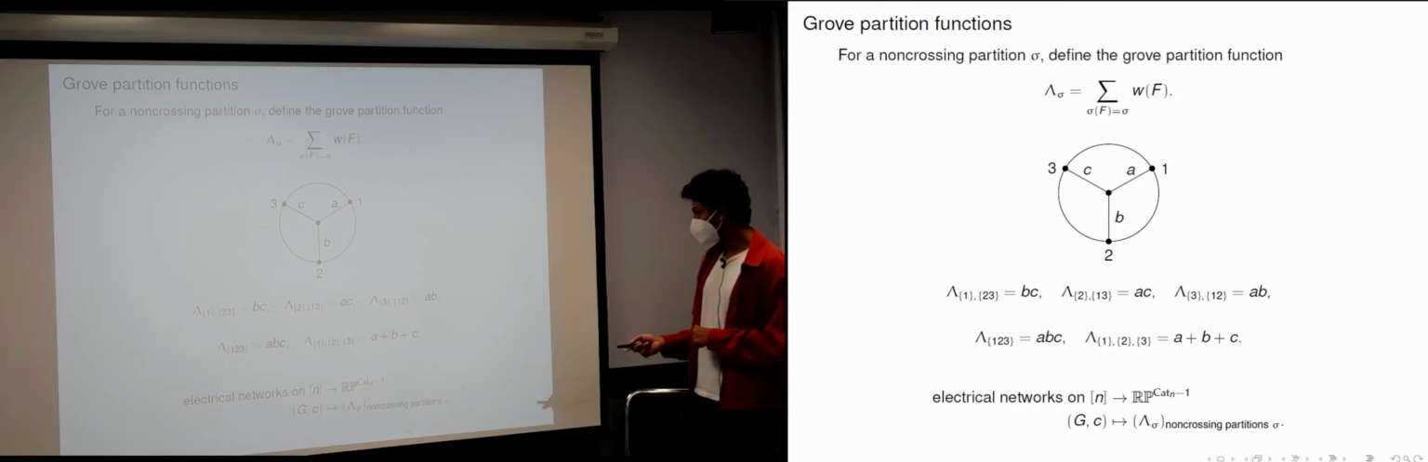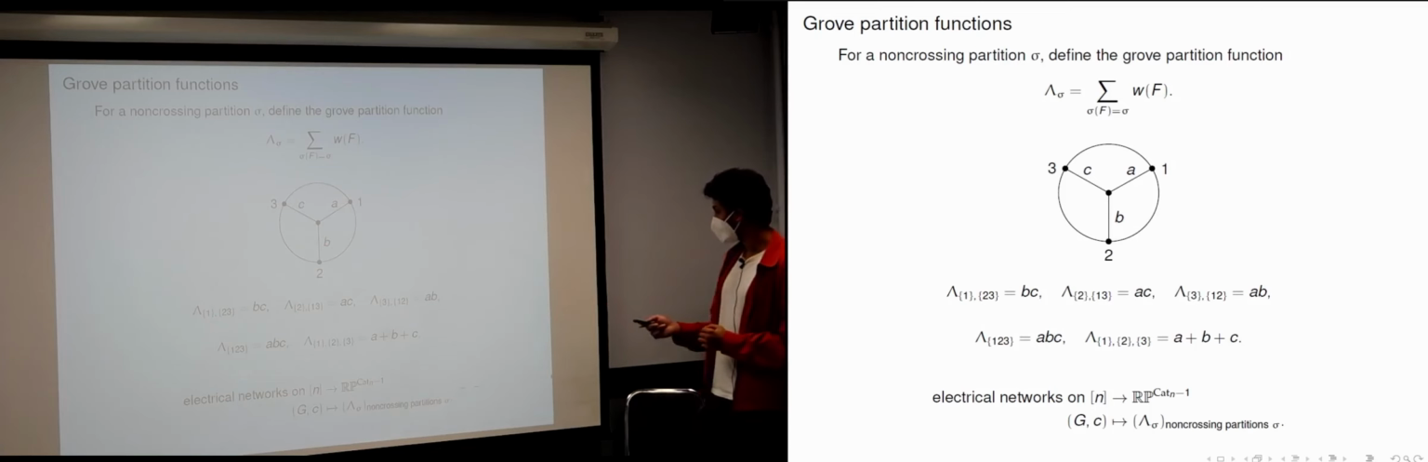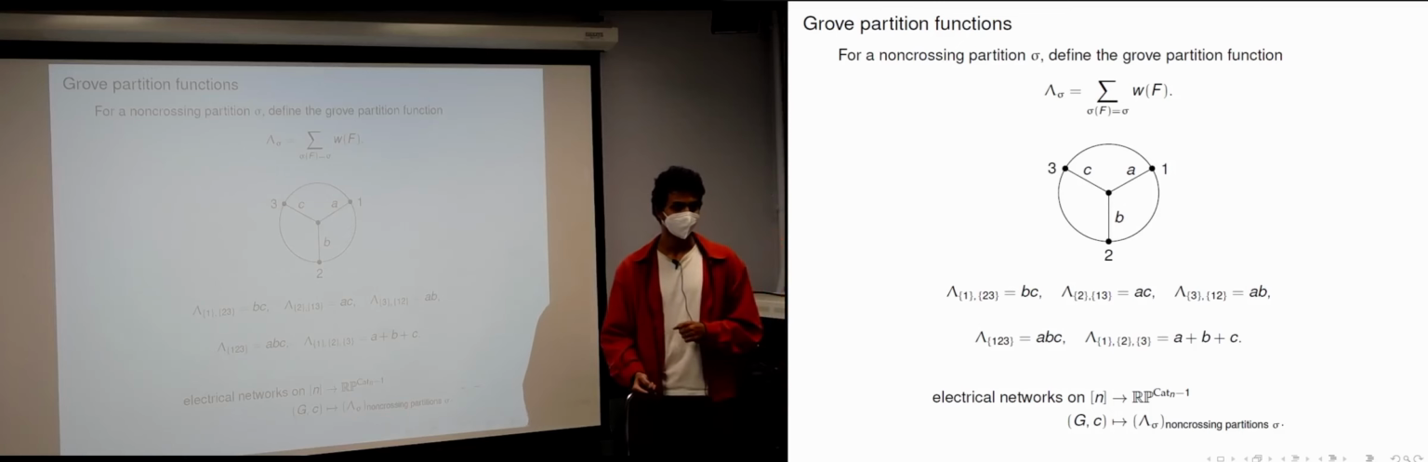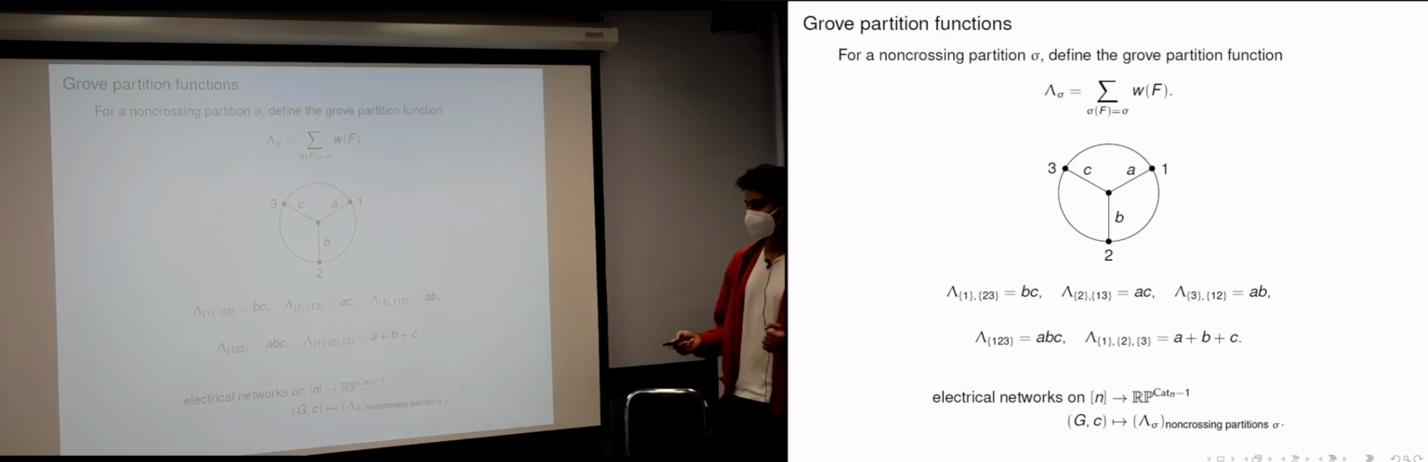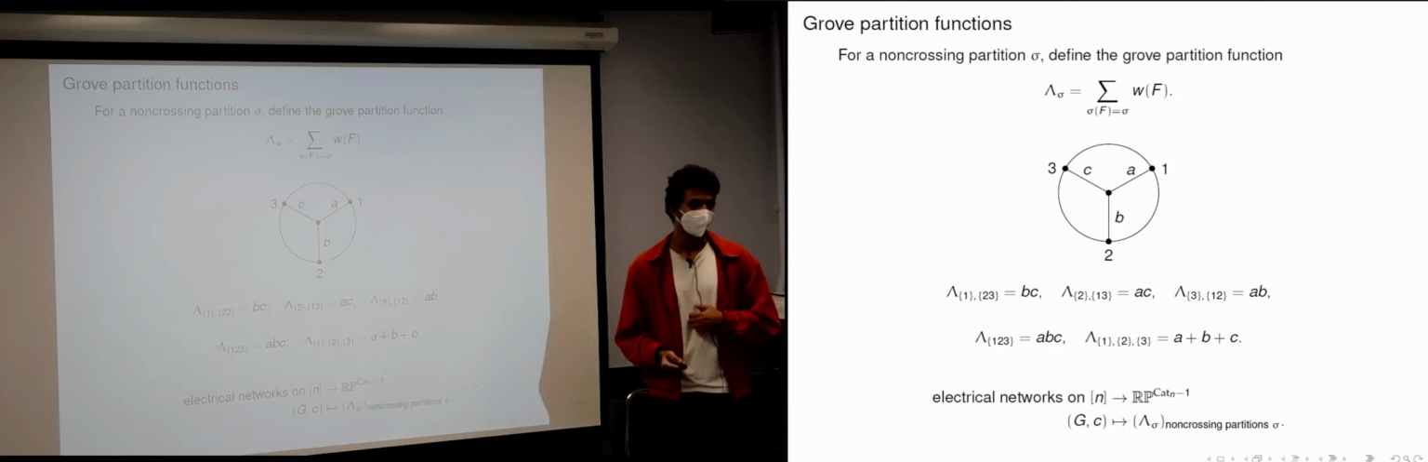And what this gives you is a map from electrical networks with n boundary vertices to a projective space that has dimension Catalan number minus 1. So how do you get this map? You start with your network. You compute all these grove partition functions as sigma varies over all non-crossing partitions. There are Catalan number many of them, and you projectivize. So you don't take just this vector, you take that vector modulo scaling.